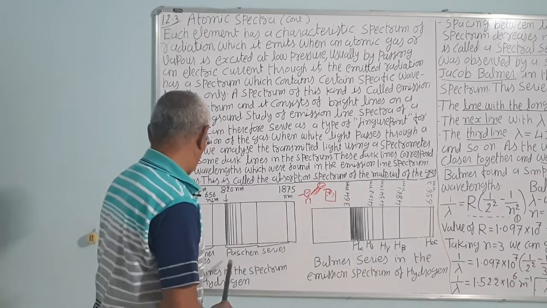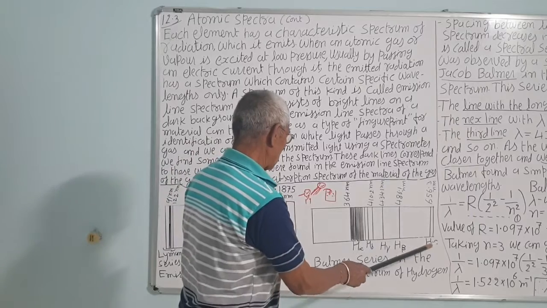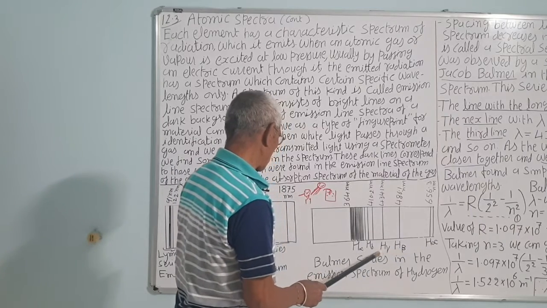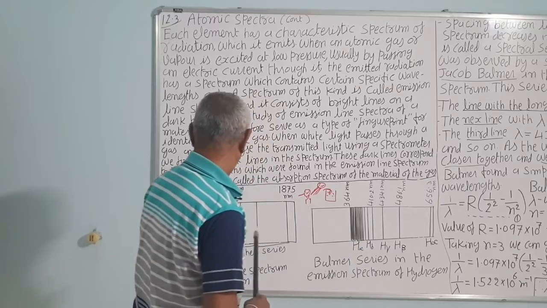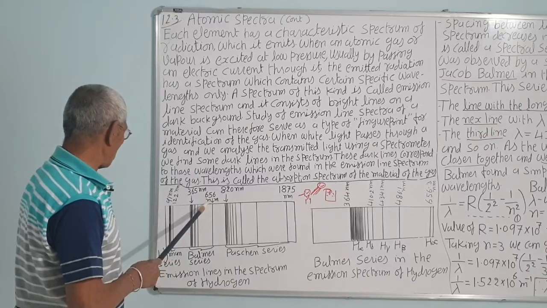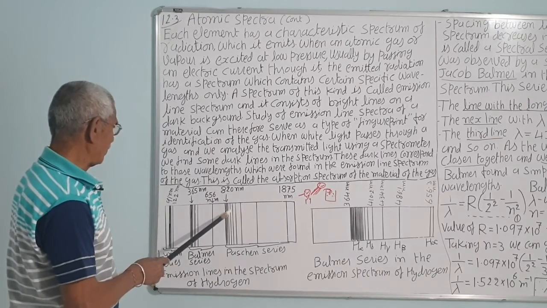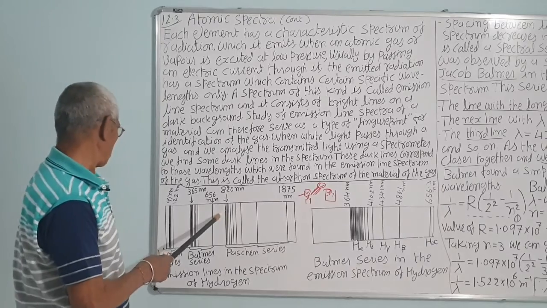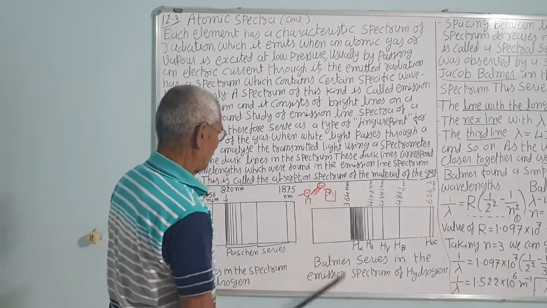Now, in the Balmer series, there are lines H alpha, H beta, H gamma, H delta and H infinity. You can see in both spectra, toward the shorter wavelength, the spacing decreases. As wavelength decreases, spacing decreases. Here also the same thing.